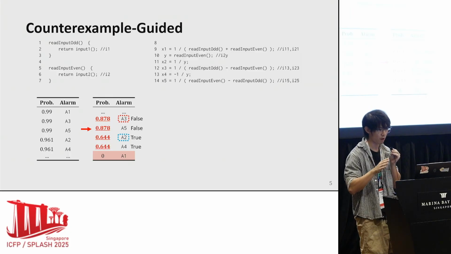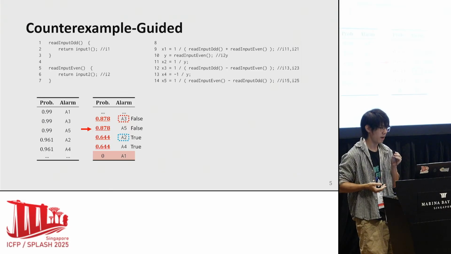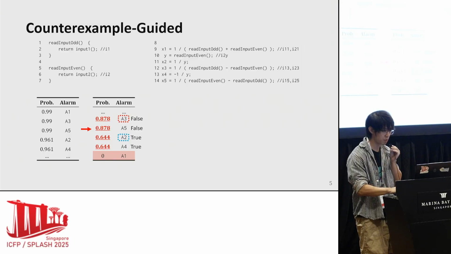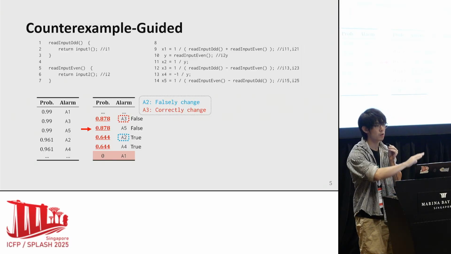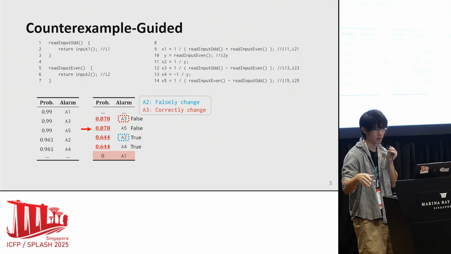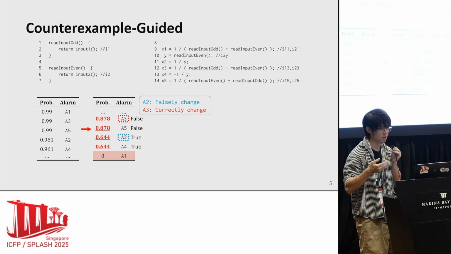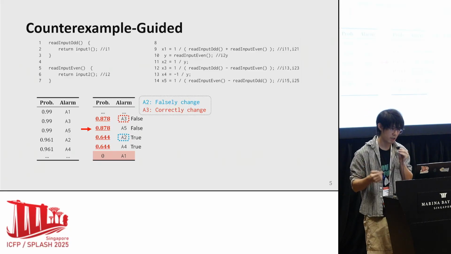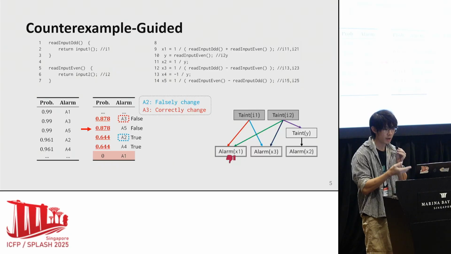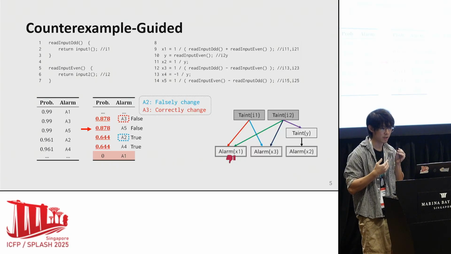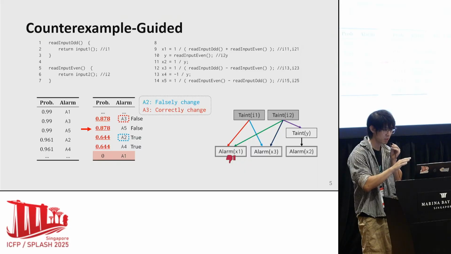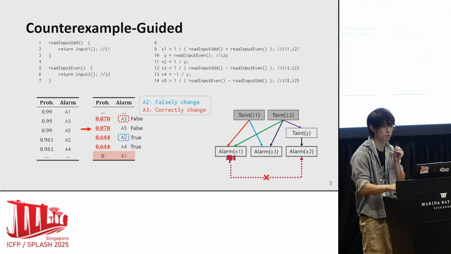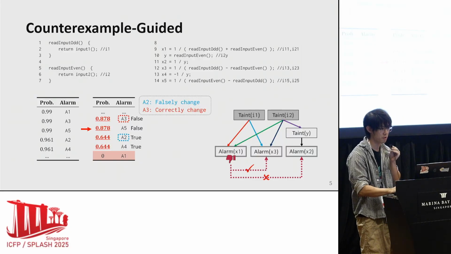Here, rank drops of A2 to A5 are the same, and we sample two alarms, A2 and A3. Then we ask the user to inspect A2 and A3 and discover that A2's probability was falsely changed and A3's correctly changed. Now the target of our abstraction refinement is to remove information transmission from A1 to A2, but preserve such one from A1 to A3.